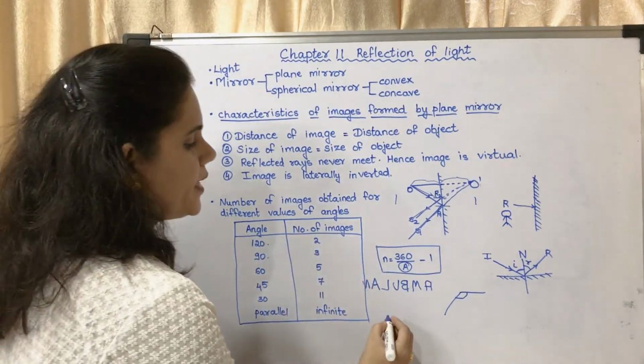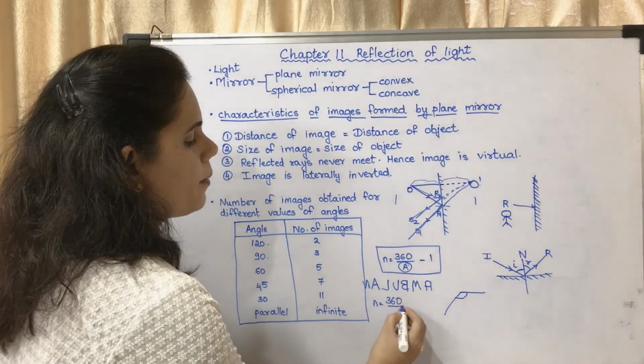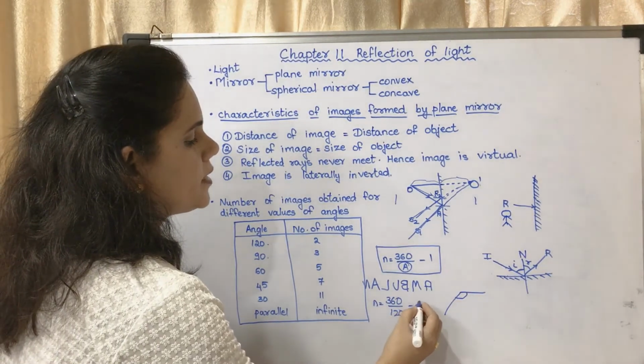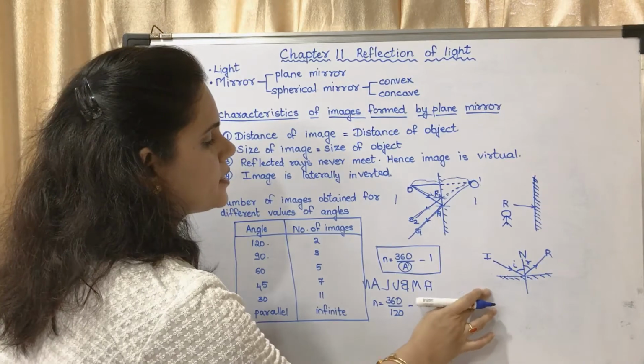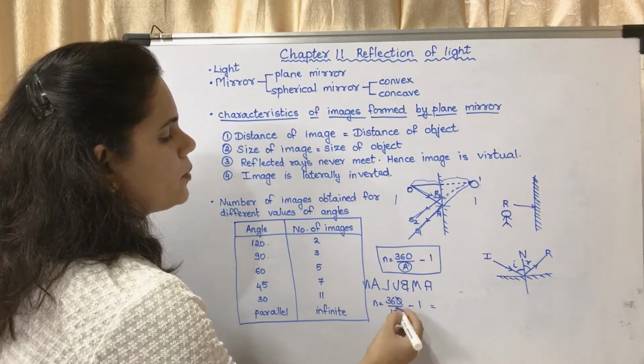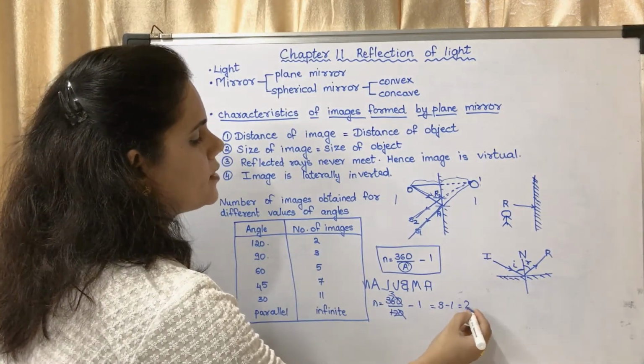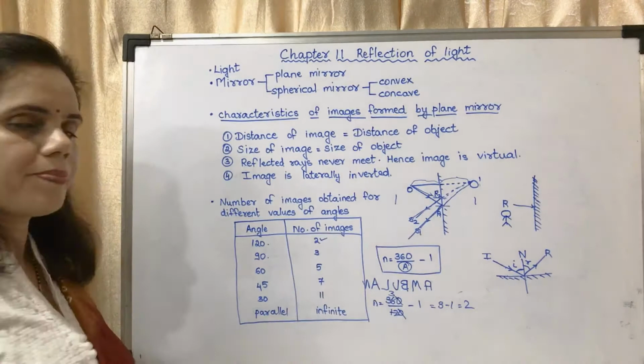If it is 120, then n will be equal to 360 upon 120 minus 1. 360 upon 120 will be 3, and 3 minus 1 is equal to 2.